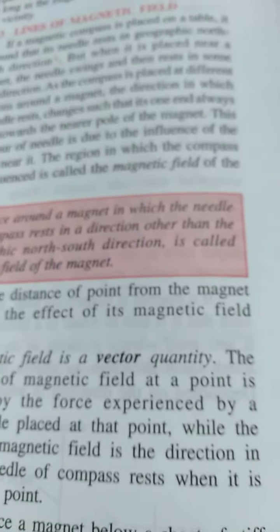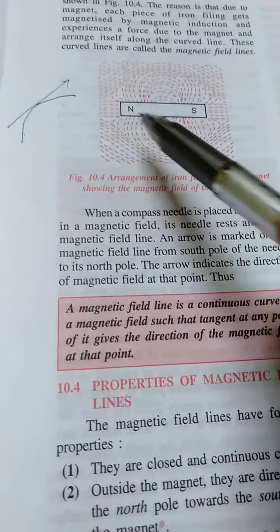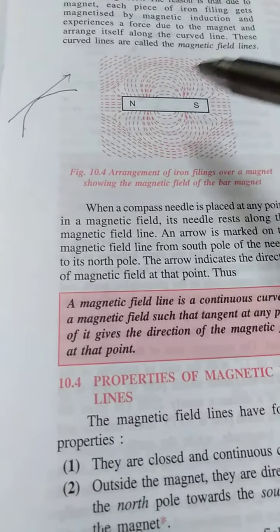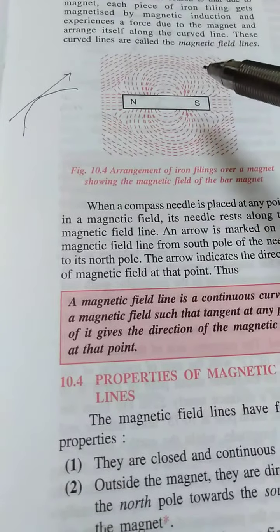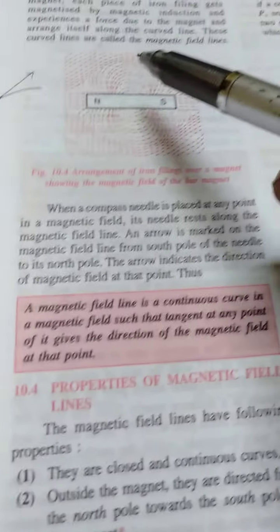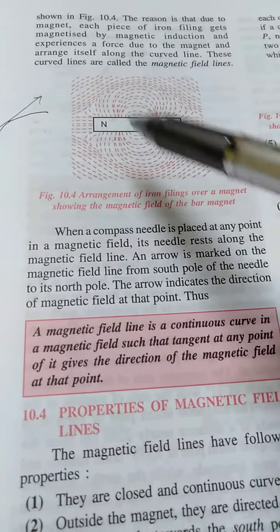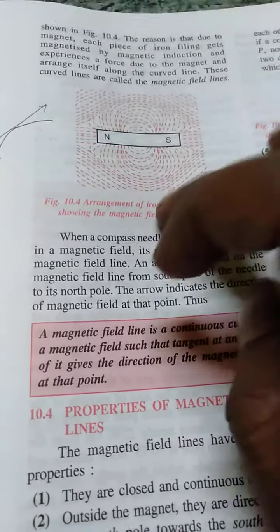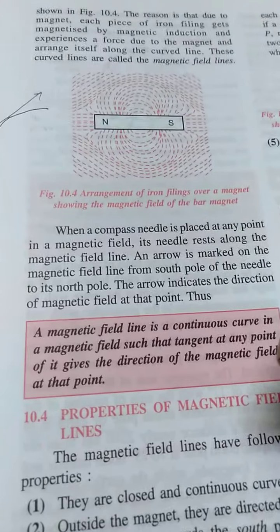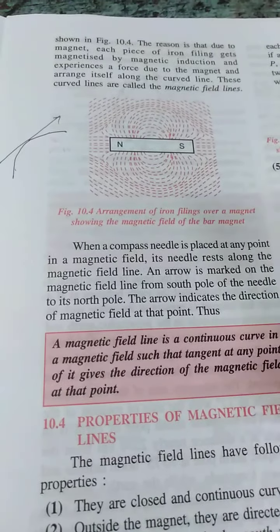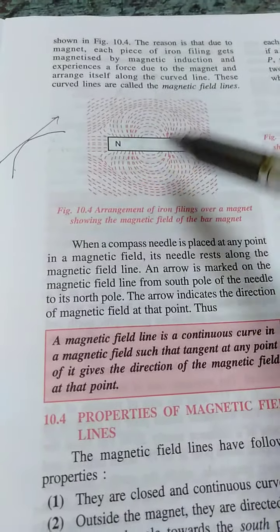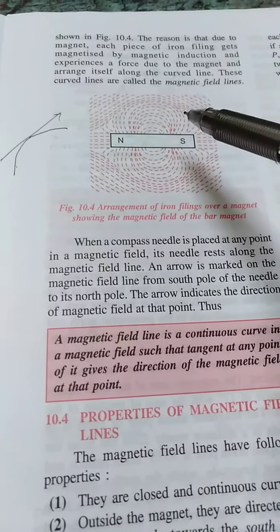Now we have understood what a magnetic field is. Now what are field lines? Suppose you take a cardboard or a glass sheet and put a magnet on it, and then you sprinkle some iron filings and tap the sheet. You will see the iron filings will arrange themselves in such patterns.